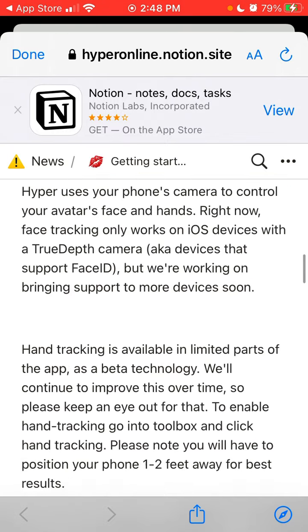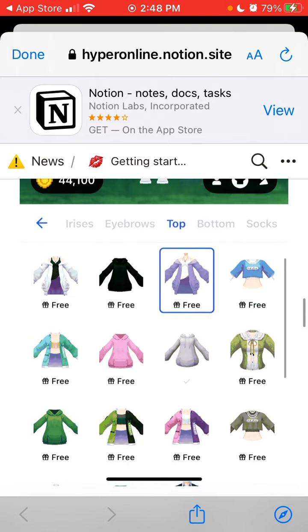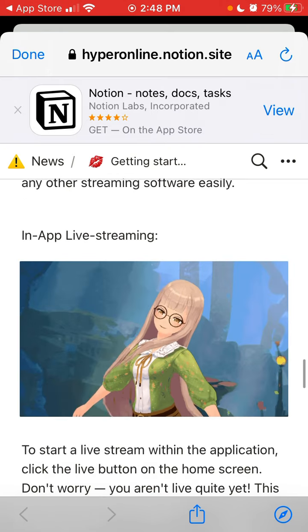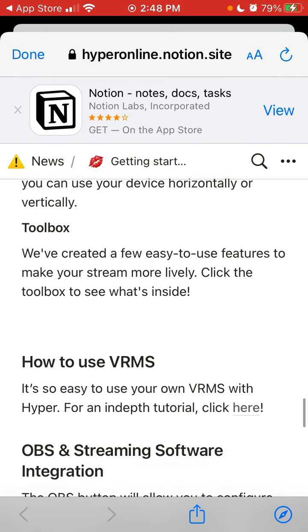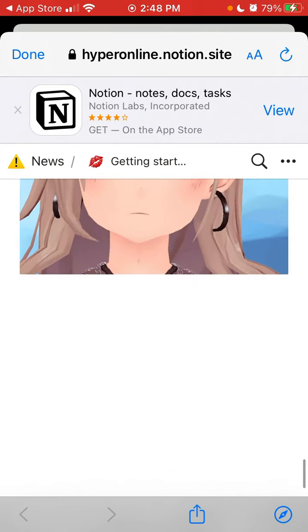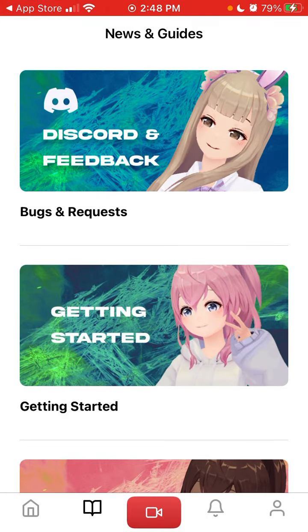Face tracking, hand tracking beta. You can build your avatar here. You can see how it looks like. You can live stream in app. There are all these guides, so that's how it looks like.